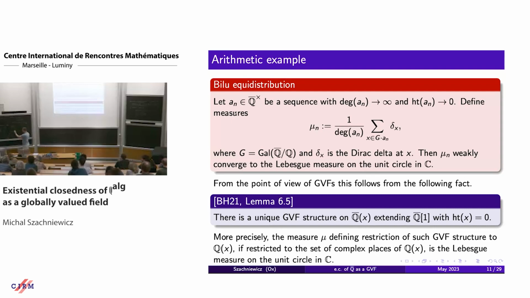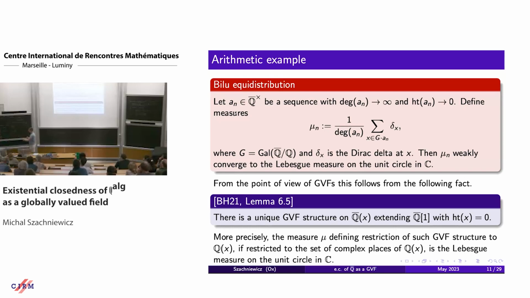So here we can put this Lebesgue measure on the unit circle. On the Berkovich space for each p, we can put a Dirac delta at the Gauss point. And here, if we have a point corresponding to some q in Q bar, then we put weight height of q.